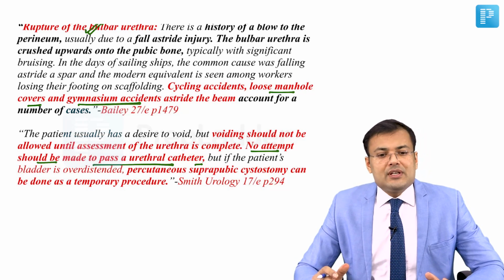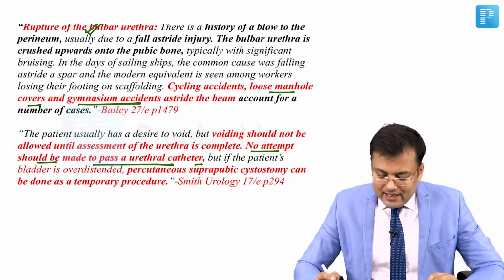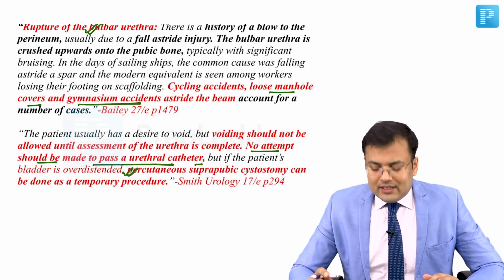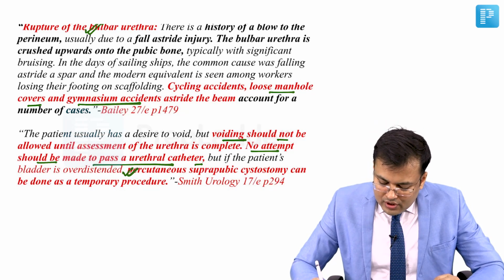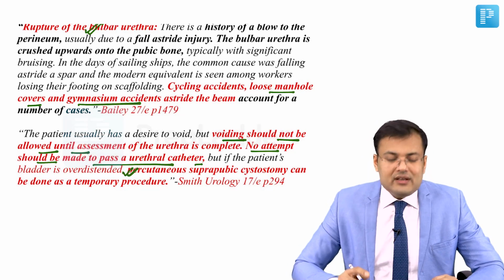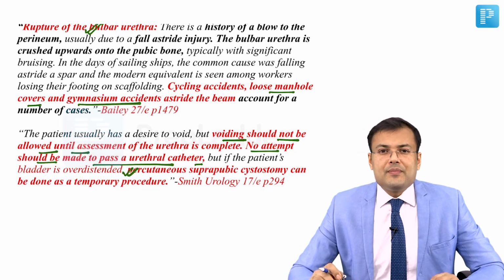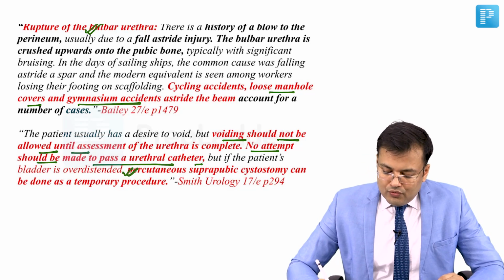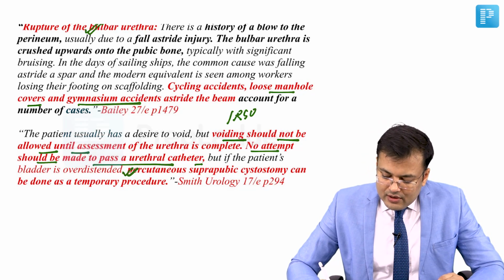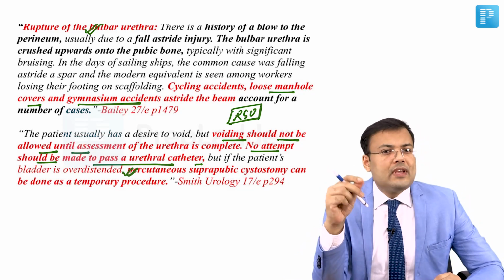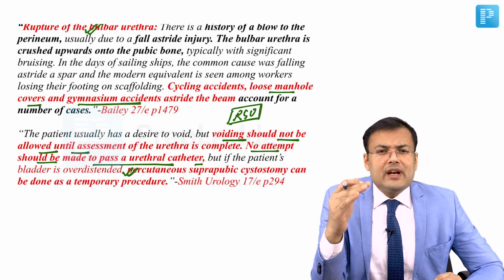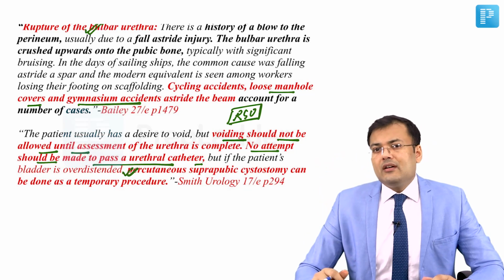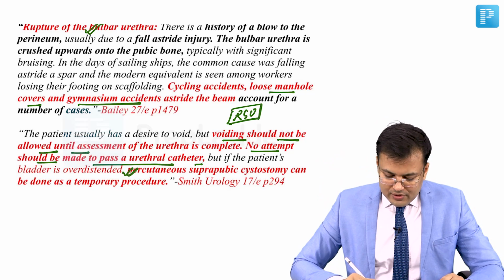Whenever these patients have a distended bladder, we have to go for SPC. The patient should not be allowed to void until assessment of the urethra is complete. If you want to perform one investigation, you can go for RGU, a retrograde urethrogram, to see the site of injury.